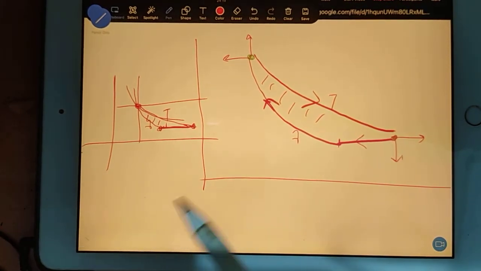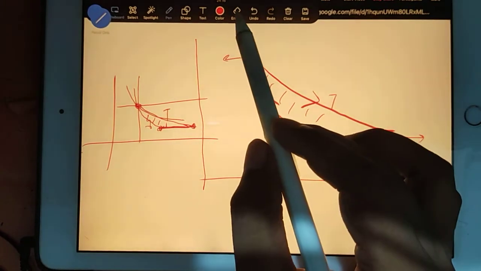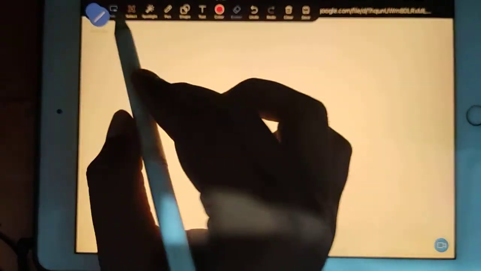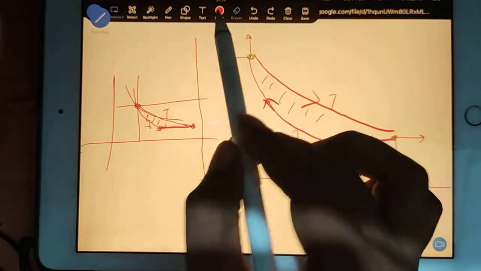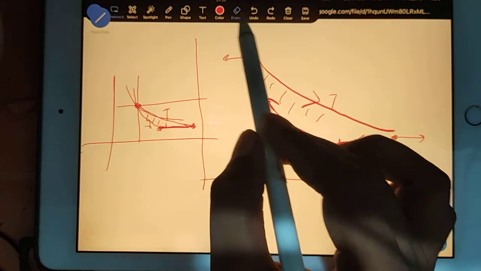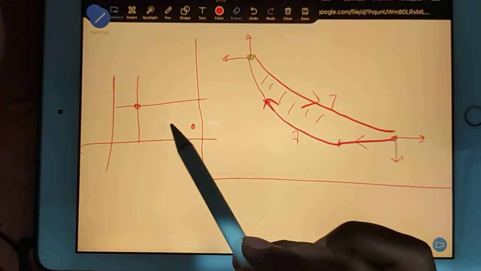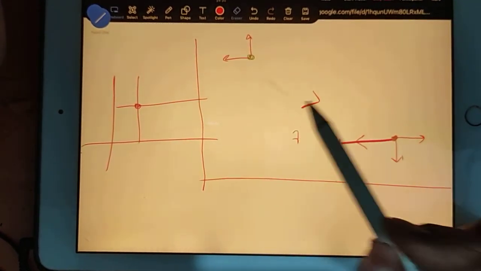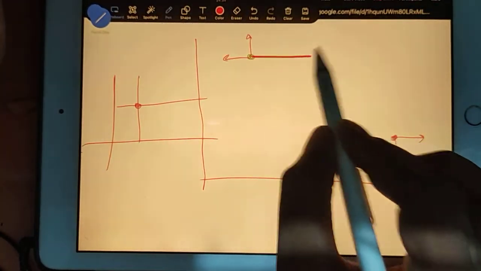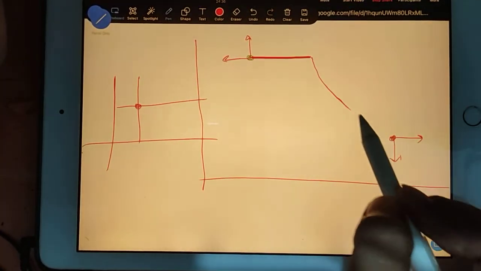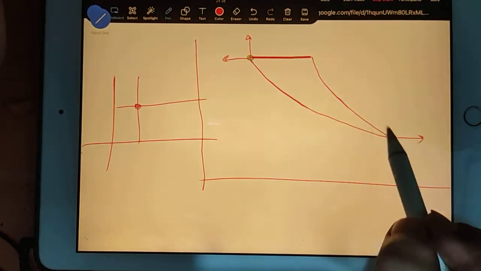Okay. And now what can you do? You can do this also. Just a minute, I'll erase this. I can go like this, and from here I can draw like this, and I can draw like this.